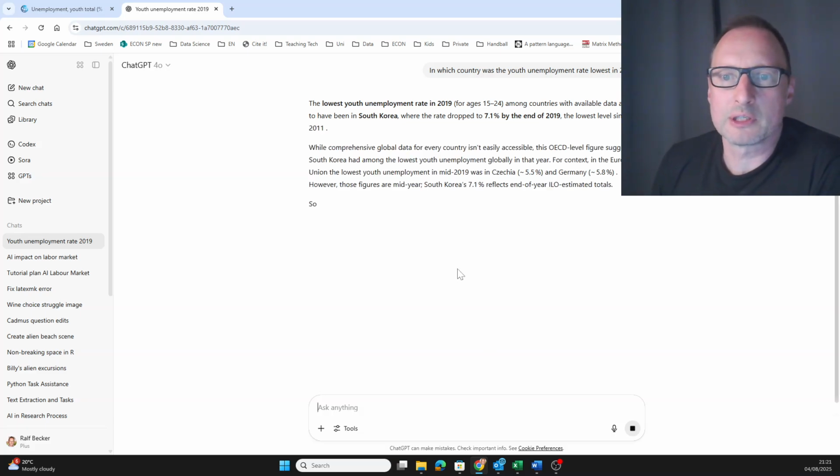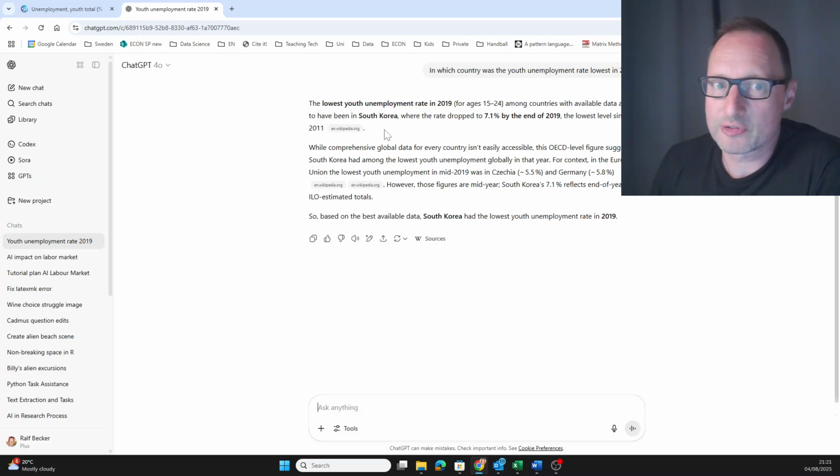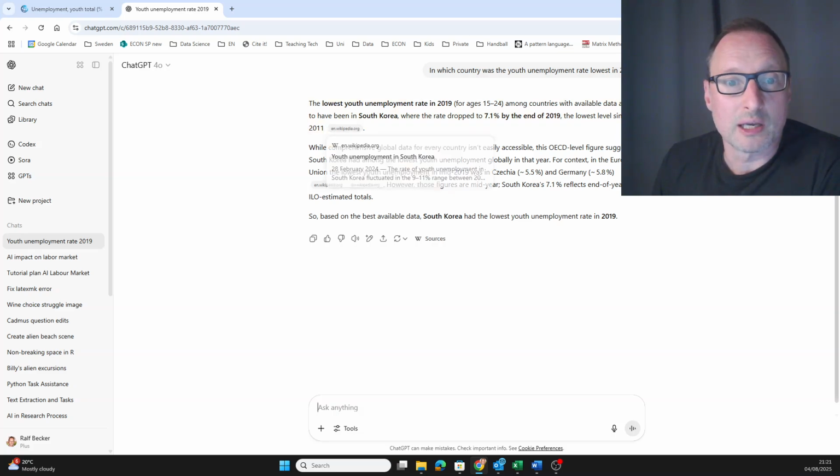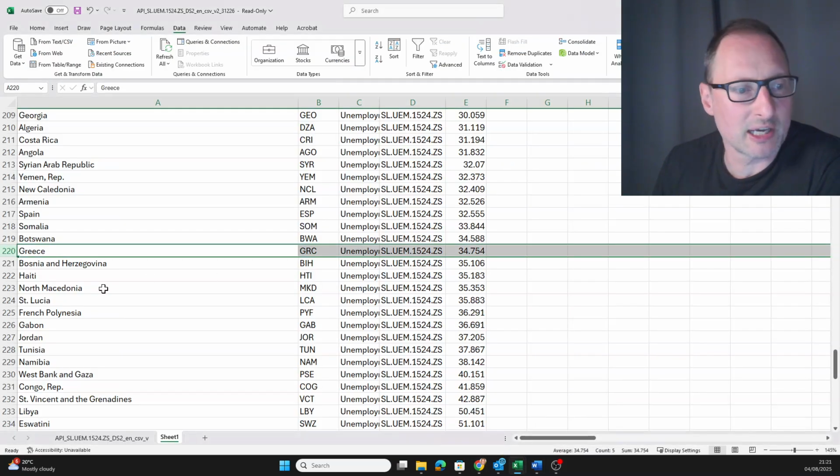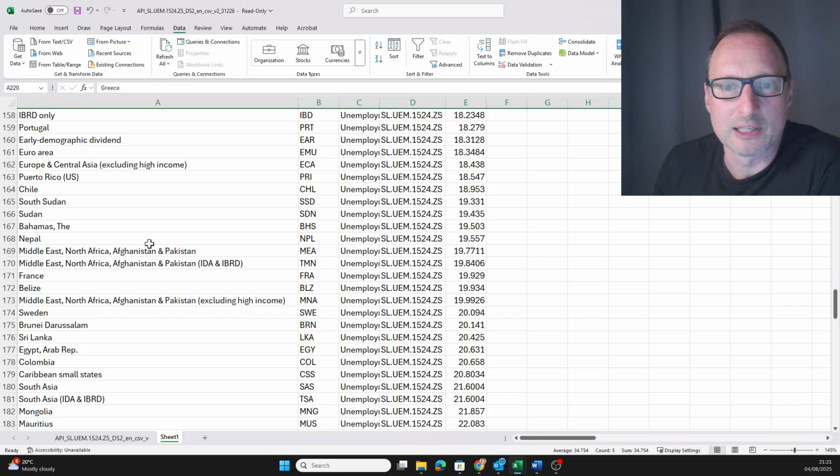Okay, so here we have some different information. The lowest youth unemployment rate appears to have been in South Korea. So ChatGPT is sort of hedging a little bit, saying it appears. Okay, it says 7.1%. Now let's check whether South Korea did have 7.1%.